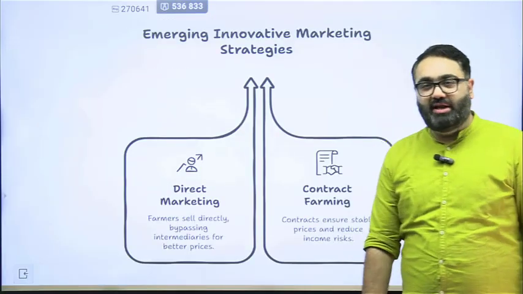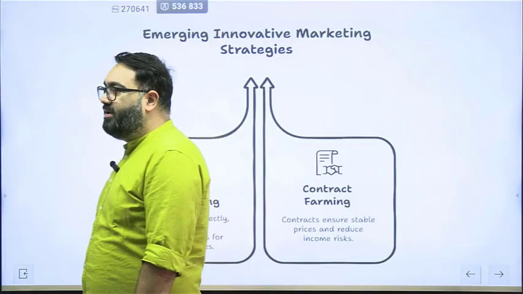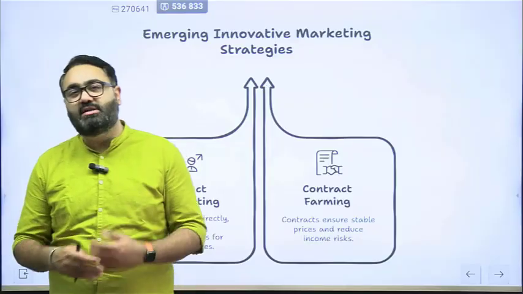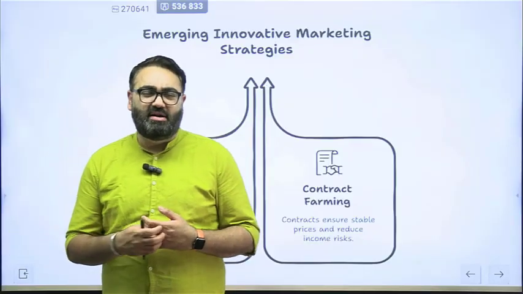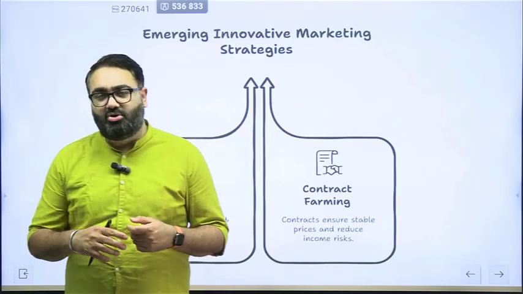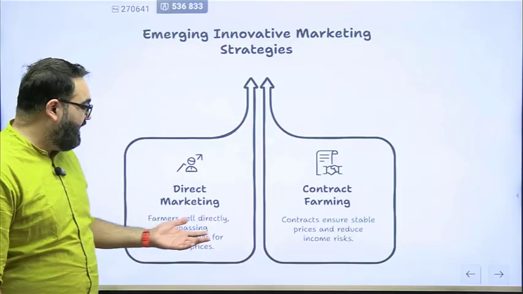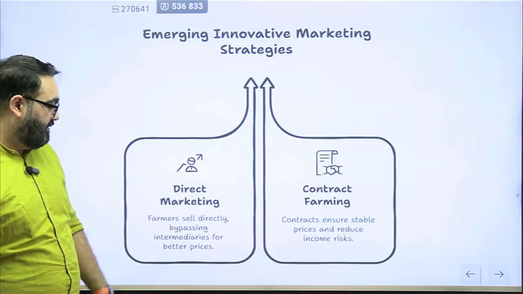Now, realizing the problem that the farmers face, realizing the fact that farmers lack earning opportunities, the government has started certain new initiatives. They have given certain more freedom to the farmers. Two very interesting things that have now been allowed in India are contract farming and direct marketing.